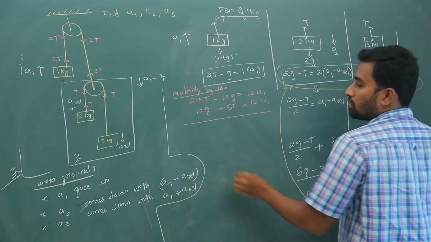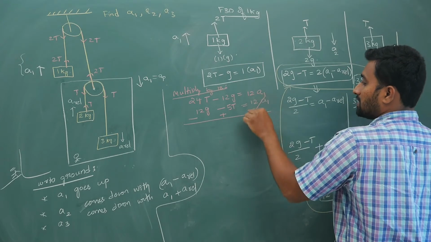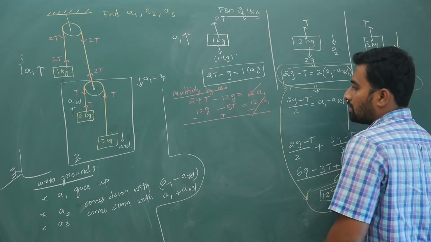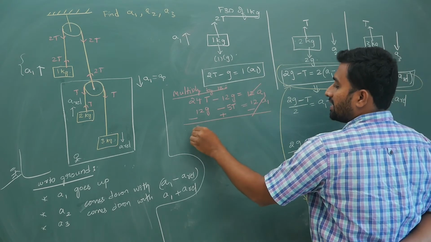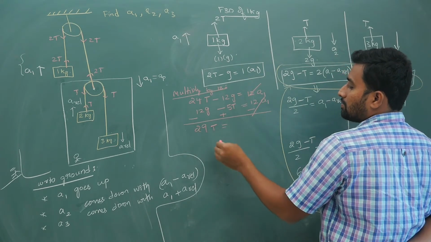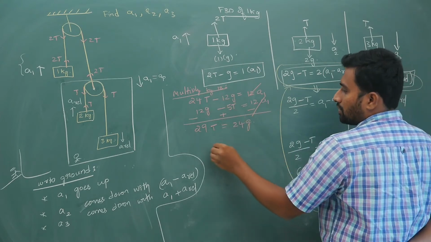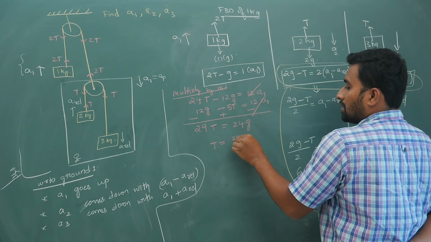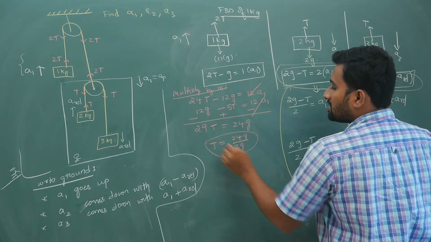Subtract these two, minus plus minus plus, 12A1 minus 12A1 will cancel off. So how much are you getting? 24 plus 5, it is 29. 29T is equal to 24g. 12 plus 12 it is 24. So your T is 24g by 29. Okay, you have got tension T.